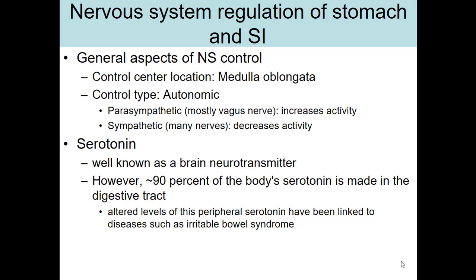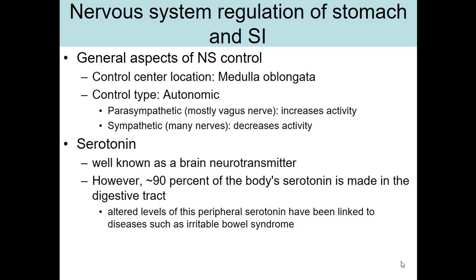With the sympathetic division, we're going to be decreasing activity. So this means we're going to be decreasing contractions of the muscularis externa, or decreasing the release of various enzymes and things like that. Before we leave the topic of nervous system regulation of the stomach and small intestine, I want to talk about serotonin.